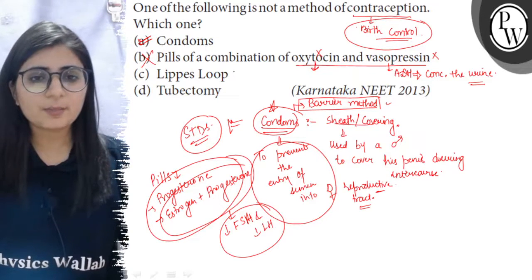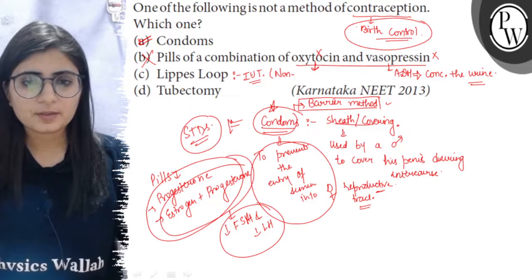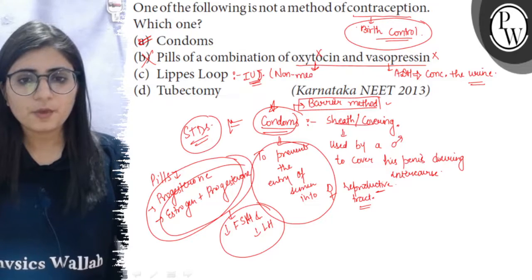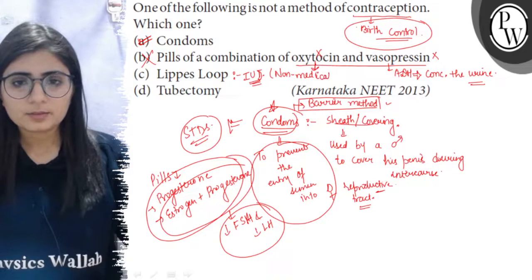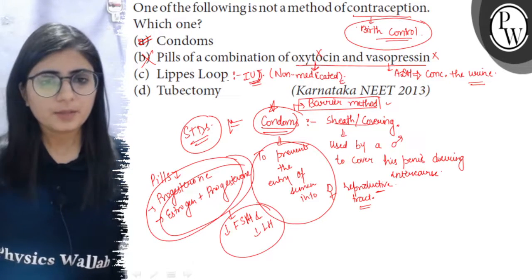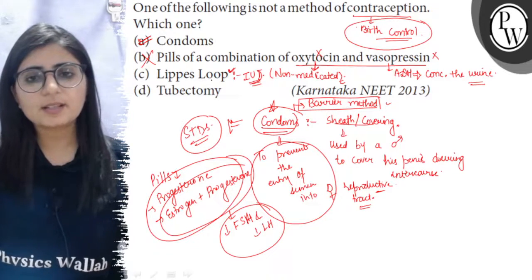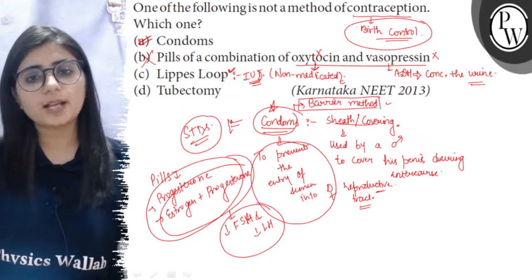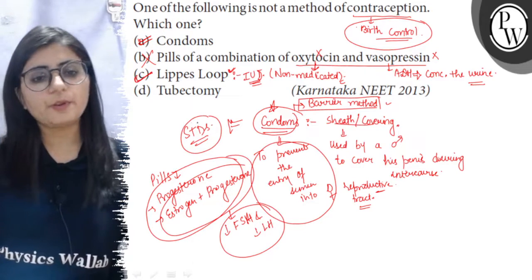Then the third option is Lippes loop. So Lippes loop is an intrauterine device, and this is a non-medicated IUD. IUD means intrauterine device. It is a method of contraception where a loop-like structure made of metal containing barium is introduced into the female's reproductive tract, and this increases the number of phagocytotic cells which engulf the sperms. So engulfing means the mortality of sperms is increased. So this is responsible for contraception.